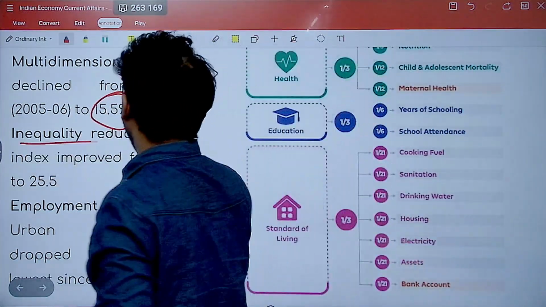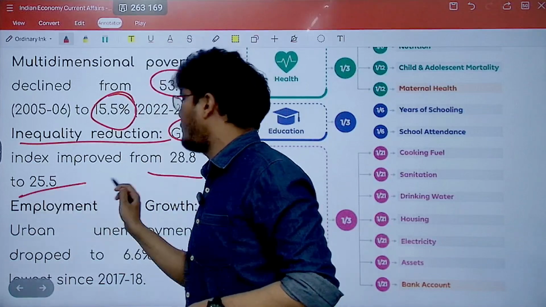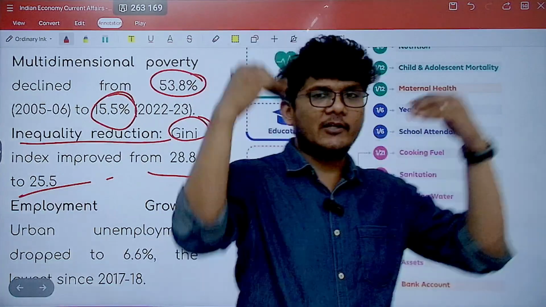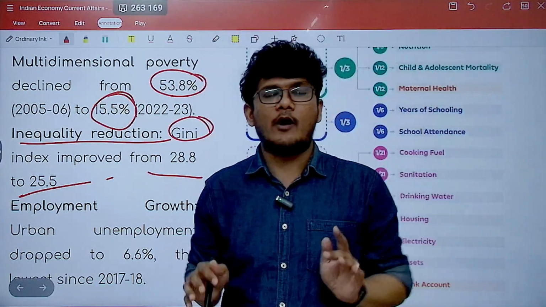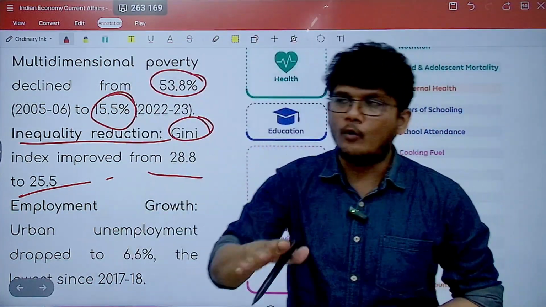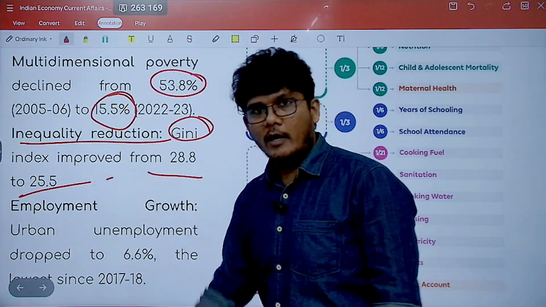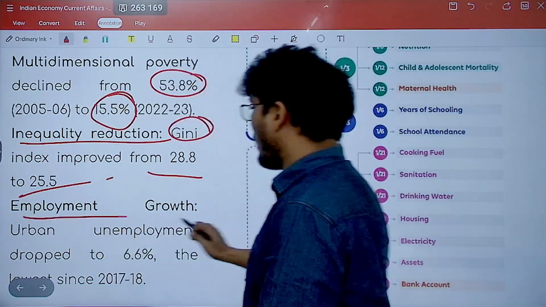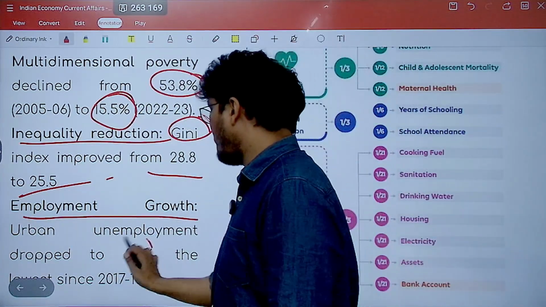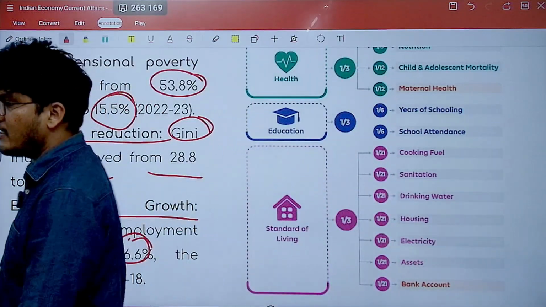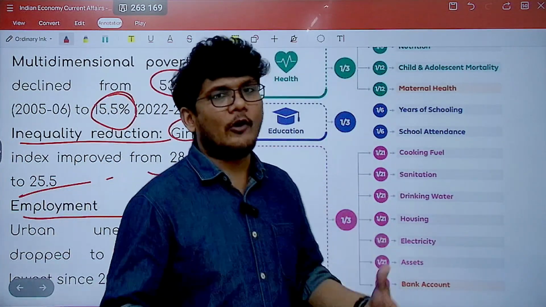Now inequality reduction: the Gini coefficient has also improved from 28.8 to 25.5. Remember, the higher the Gini coefficient, the higher the inequality. The lower the Gini coefficient, the lower the inequality. So the Gini coefficient has reduced, hence the inequality has reduced. And finally, employment growth. Urban unemployment dropped to 6.6%, the lowest since 2017-18. So this is the positive that we are talking about.